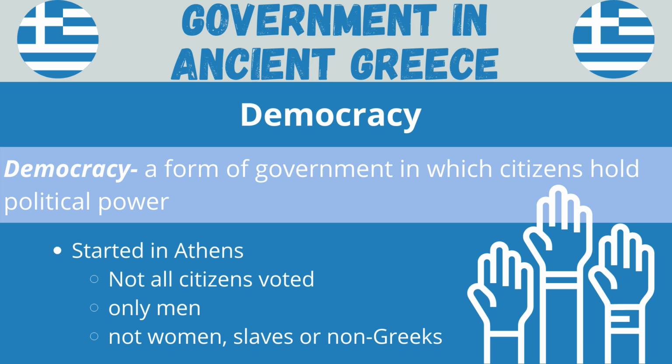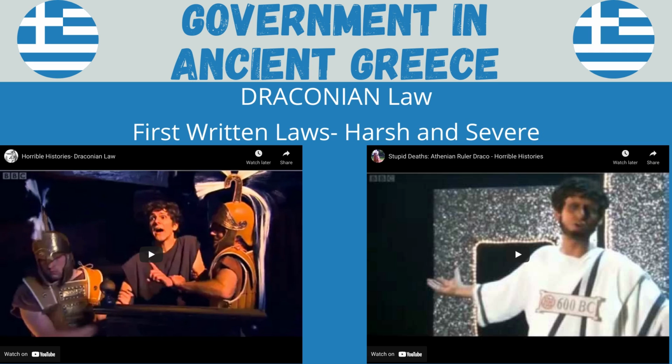The Athenians wanted government where the people hold the power. So this started in Athens. But when I say the people have the power, in the Athenian form of democracy, that doesn't mean all people have power. It means that only men have power. If you were a woman, a slave, or a non-Greek living in Athens, you are not contributing to this democracy at all. The Athenians also had written laws.